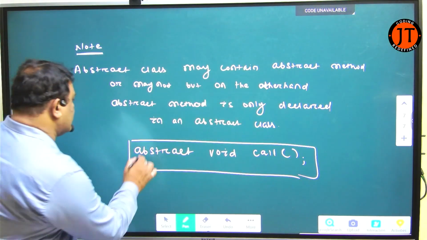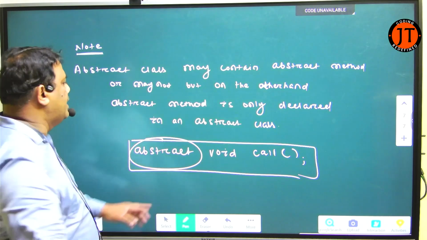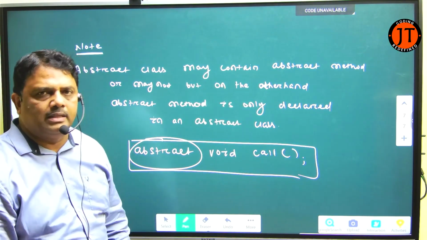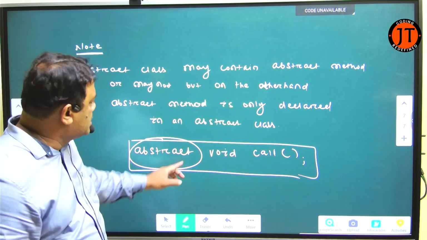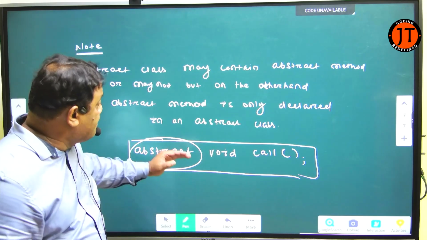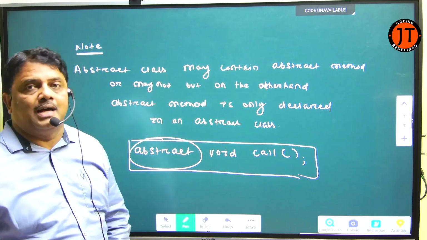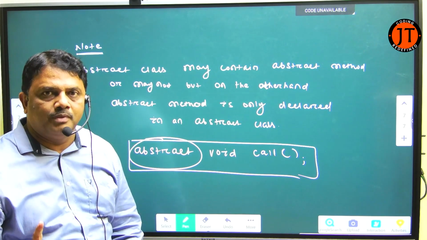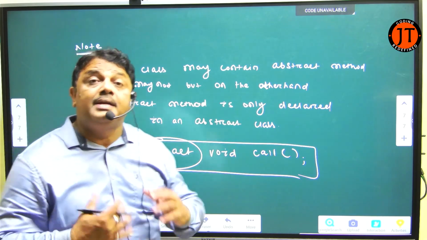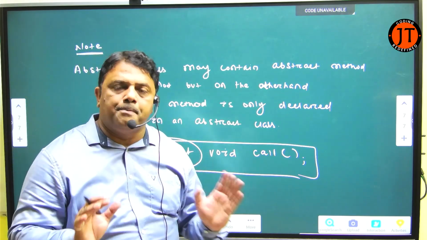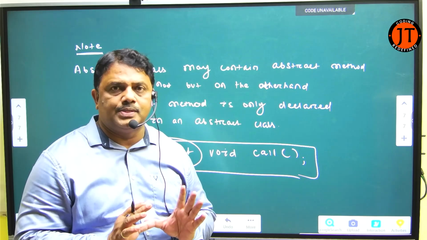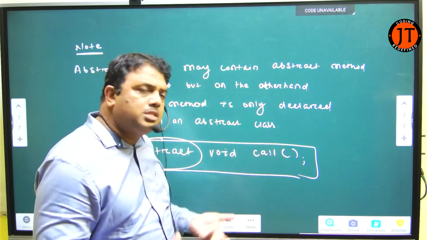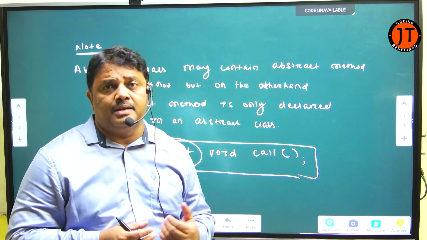When a method is declared with the abstract keyword, it is called an abstract method. So this is the abstract method in Java. An abstract method is only declared in which class? Abstract class. It is declared there, but where is it defined? It is defined in the child class. Now this is the point you have to understand.